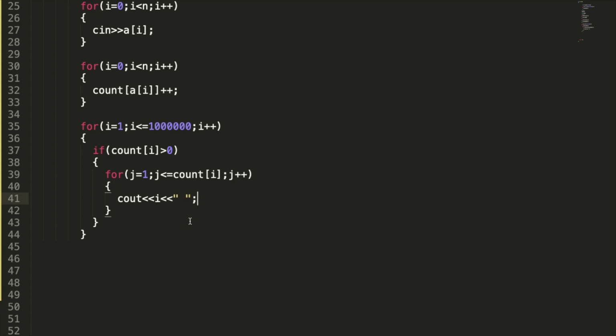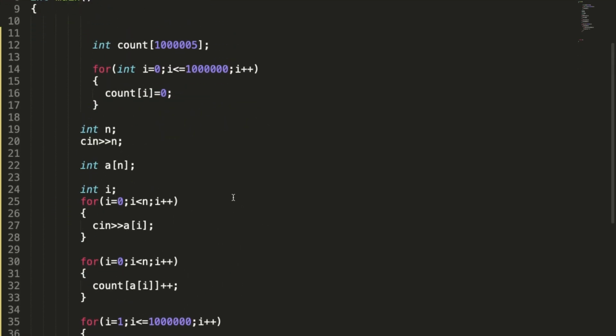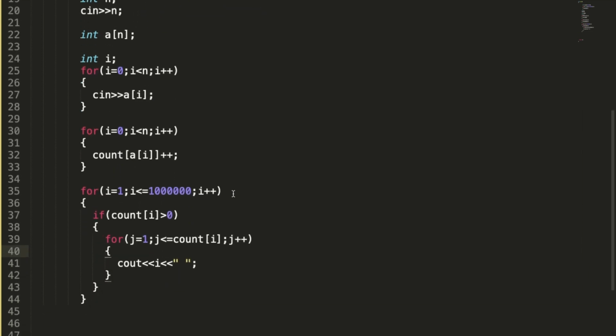Now it might seem to you that this is O of n square, but this is not O of n square. We need to look at how many times we are printing the statement. There are n elements, so we won't be printing more than n elements in any case. So the complexity of this is O of 10 to the power 6, so don't worry about this. This is how we sort an array in O of n time.